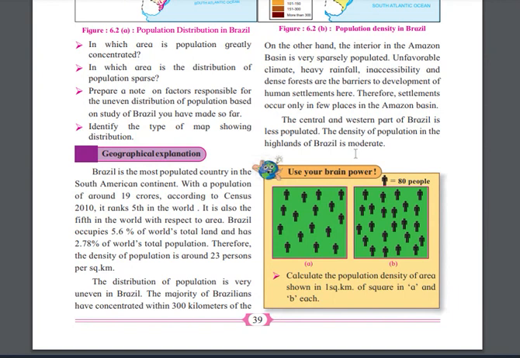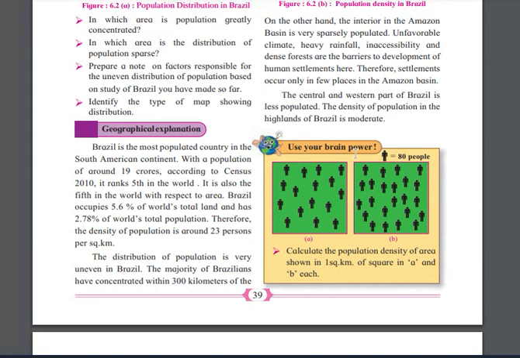Therefore the density of population is around 23 per square kilometer, and in India per square kilometer you will find 382 persons. Here it is very less, right? The density of population is very uneven in Brazil, same like India.